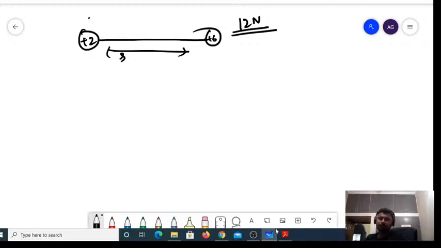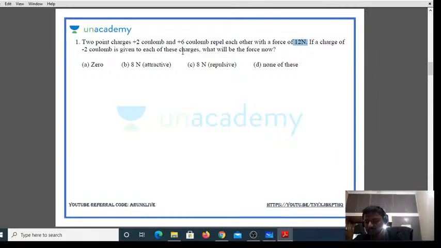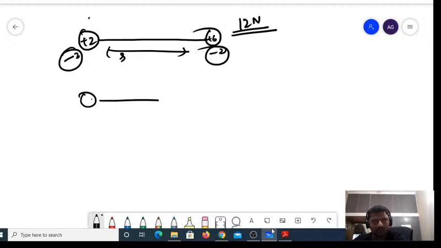If a charge of minus 2 coulombs is given to each of these charges, that is, if I add minus 2 to this and minus 2 to this, what is the new value of the charge? The new value will be 2 minus 2, which is 0, and this one is 4. So Q2 value is 0, Q1 value is 4, right?